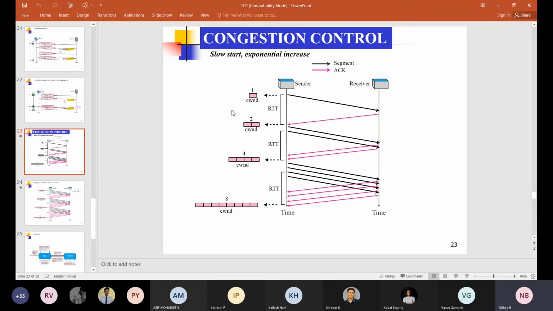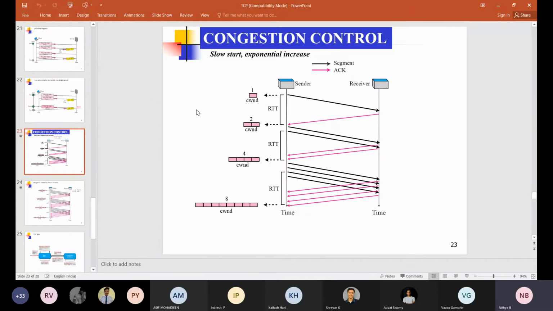This is the new term, maximum segment size. Already we have discussed maximum segment lifetime, after which the packet is discarded. Now we are introducing the new term, maximum segment size. What do you mean by maximum segment size? Any guess? This field is included in the options, which we didn't discuss when we discussed the TCP segment format. This value needs to be finalized during the connection establishment phase.